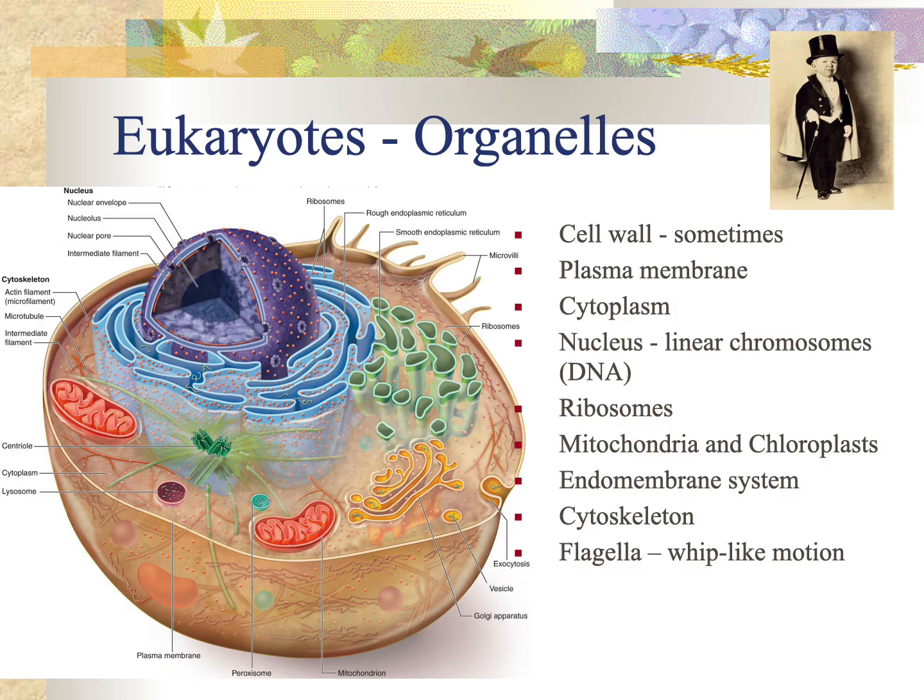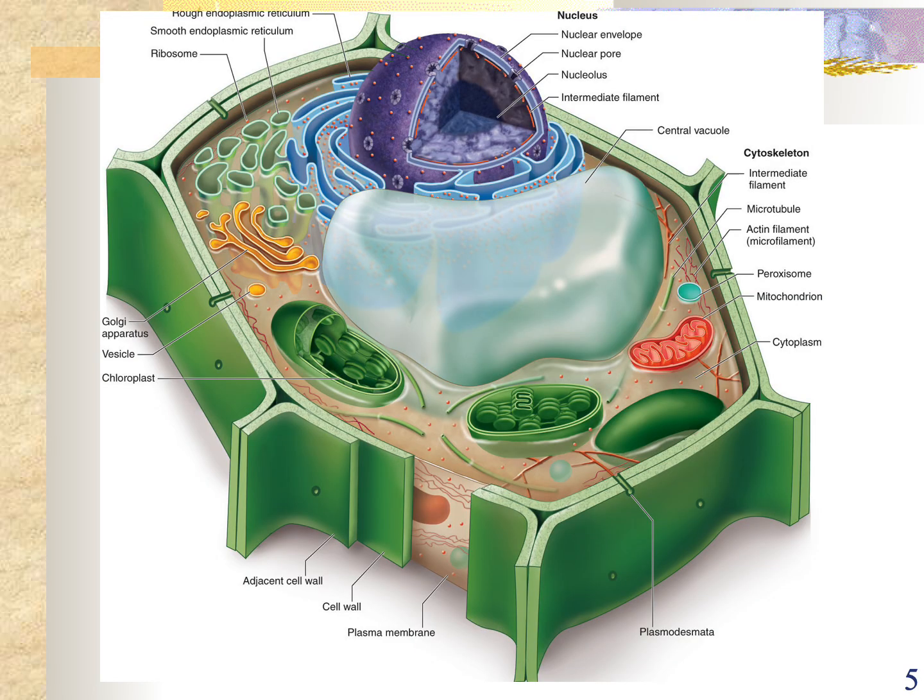And then other membrane-bound organelles, including mitochondria, chloroplasts, and the endomembrane system, just a different type of organization. These cells show up very late in the fossil record. They are large, they're complex. Here's another example of plant cells.